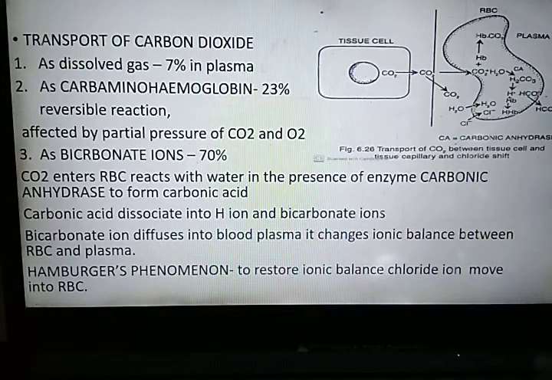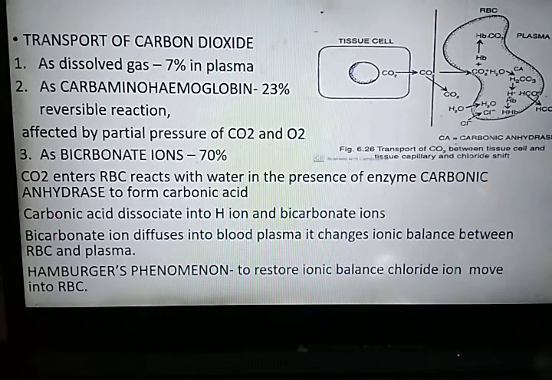Now, there are two conditions where the formation of carbamino-hemoglobin takes place. Yes, in the tissues, because the concentration of carbon dioxide is high in the tissues. And where does the formation of oxyhemoglobin take place? Yes, in the lung alveoli, where the partial pressure or the concentration of oxygen is high.